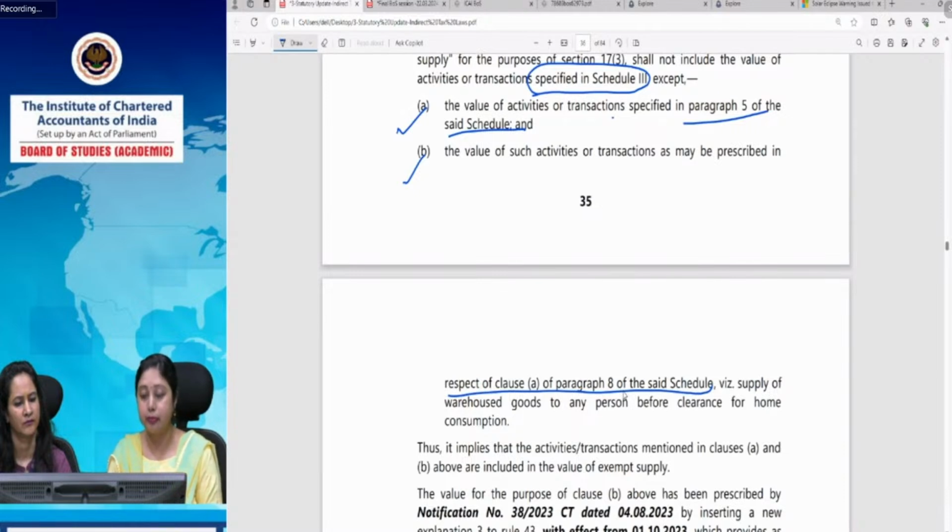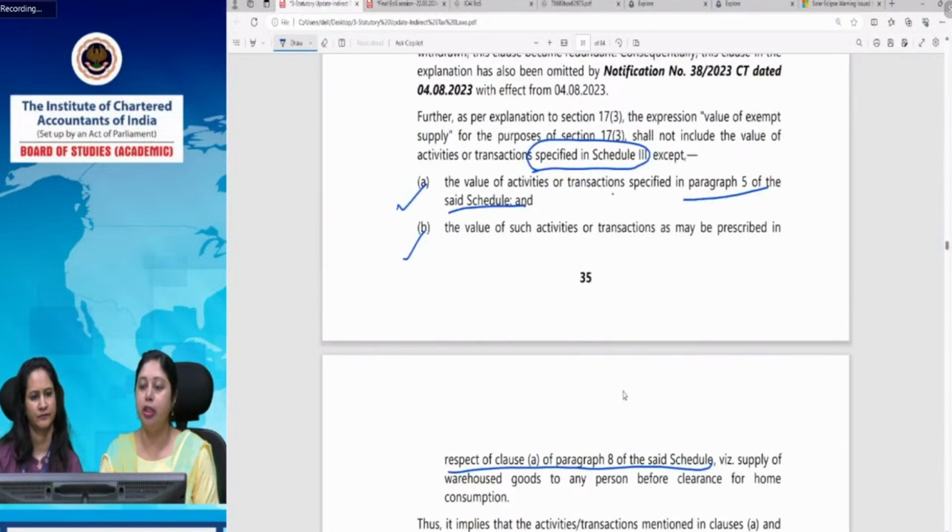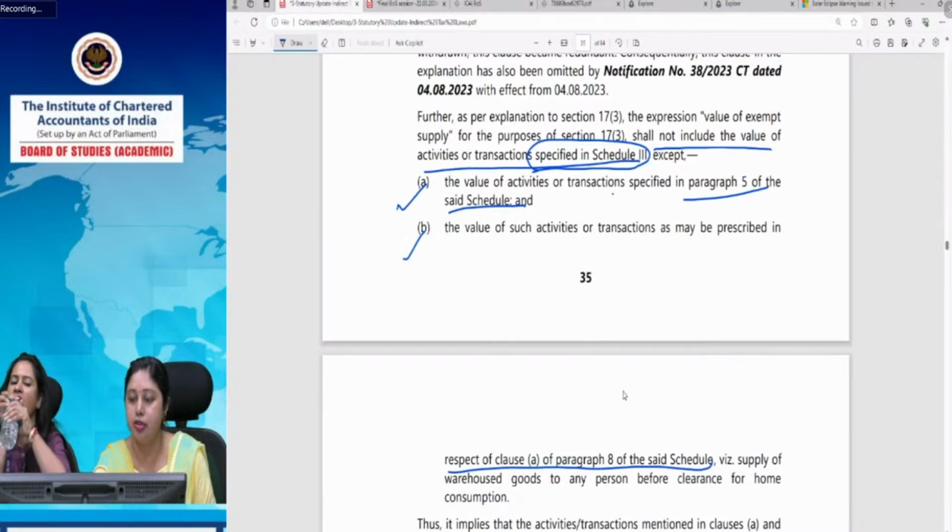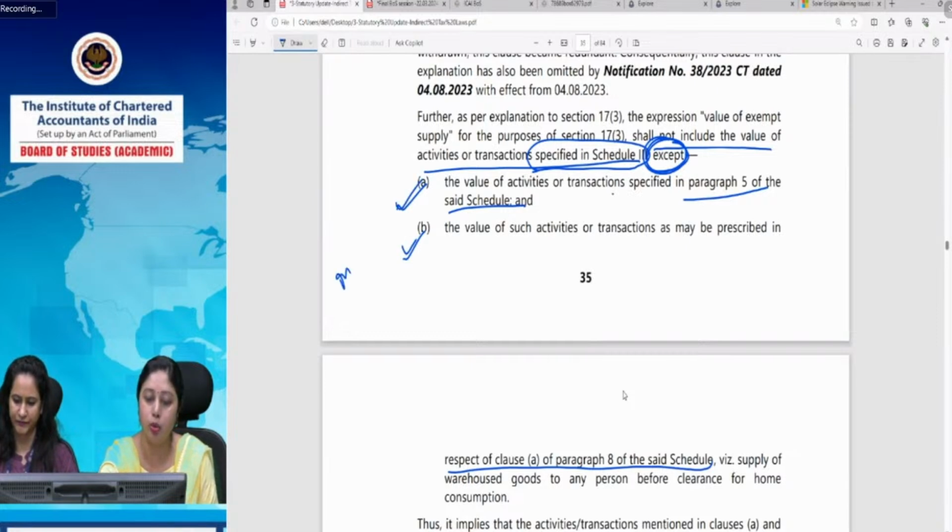And so, automatically it should not be an exempt supply. But by virtue of this explanation to Section 17(3), it has been included, because it says it shall not include any activity in Schedule 3 except. So with this except, clause A and B get included in the value of exempt supply.